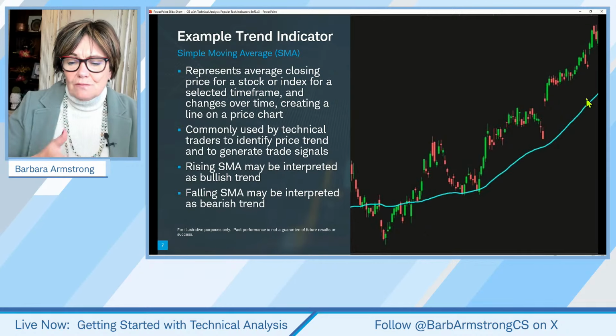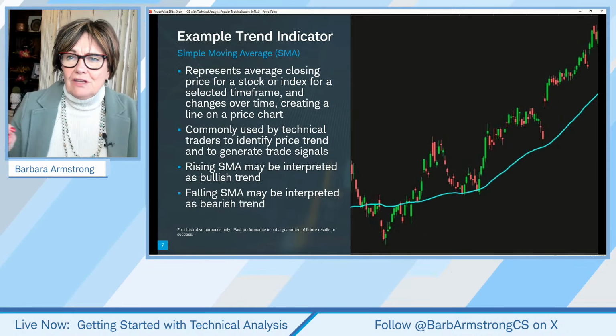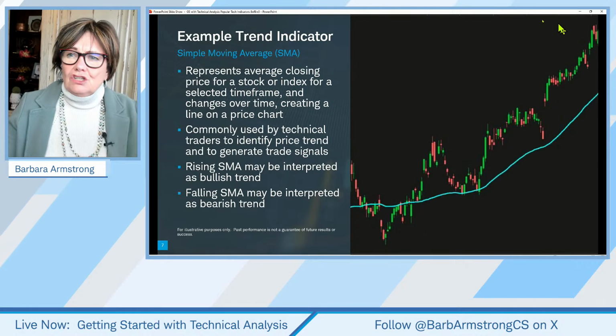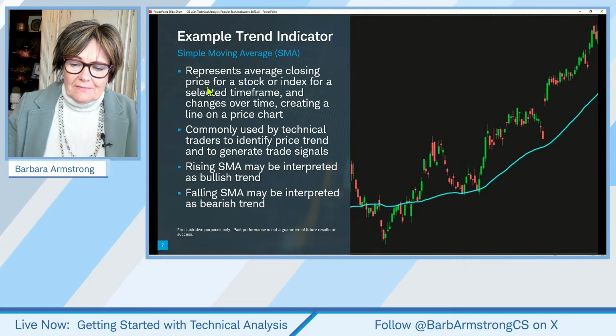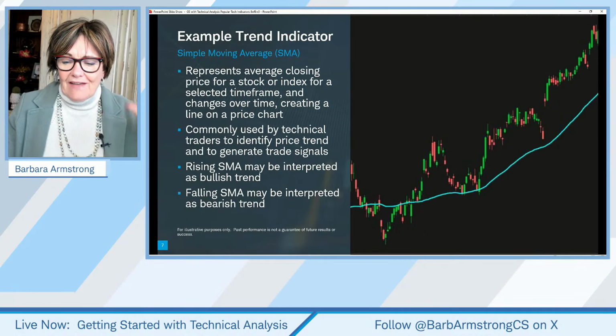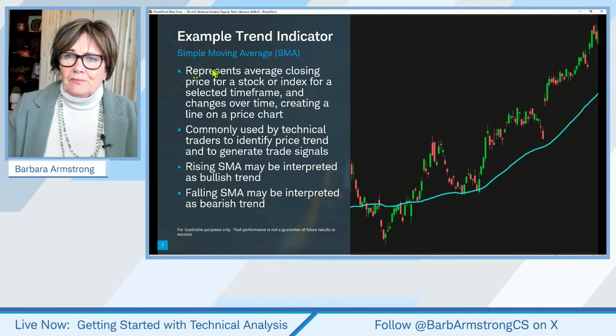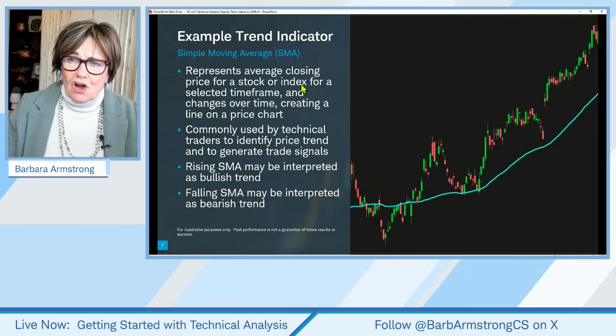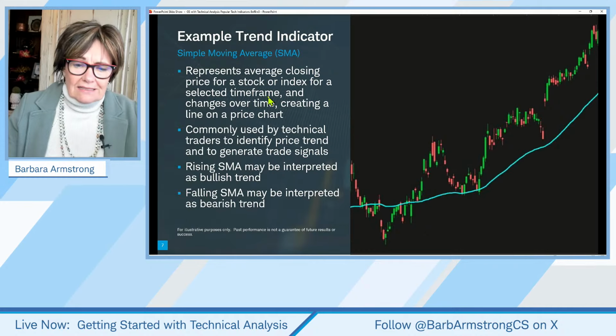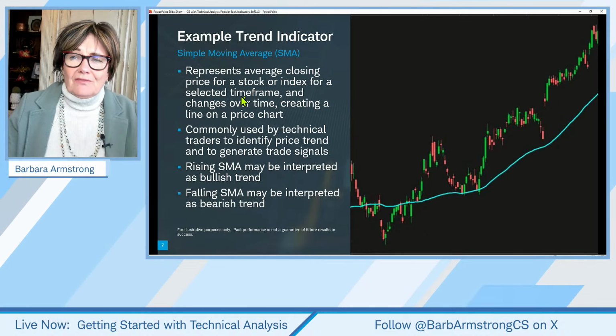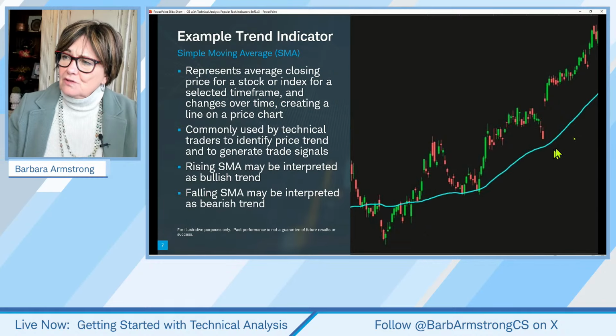With an exponential moving average, we give heavier weighting to the most recent days, and so some will say it's a faster moving index. It represents the average closing price for either a stock or an index over a selected time frame. It could be a 5-year monthly time frame, or a 1-day, 1-minute time frame, but it changes over a period of time.